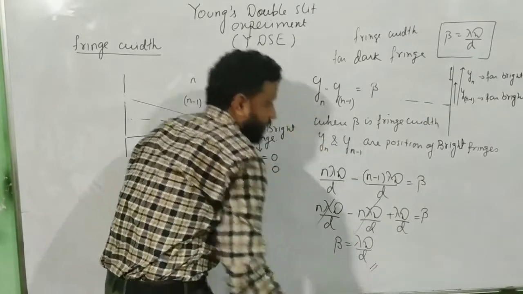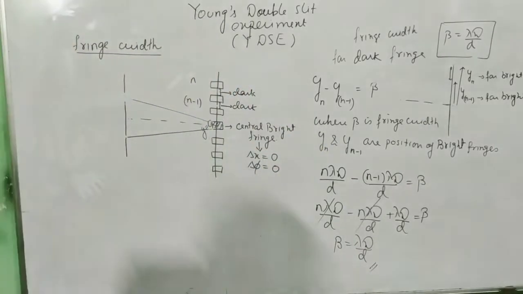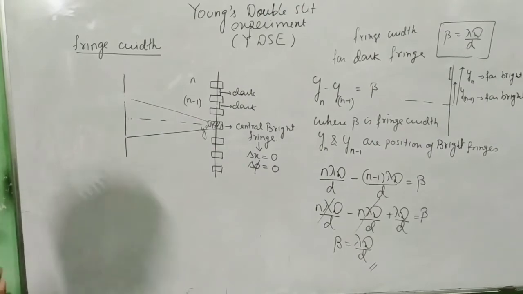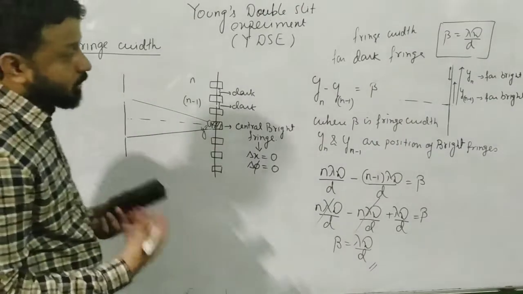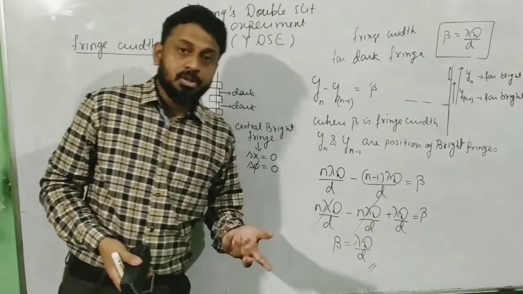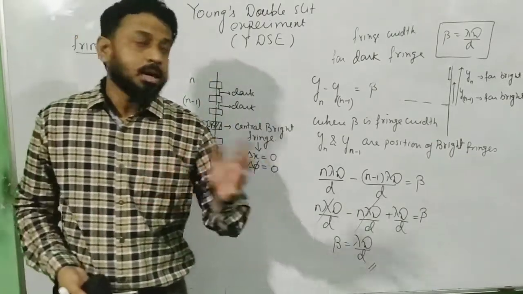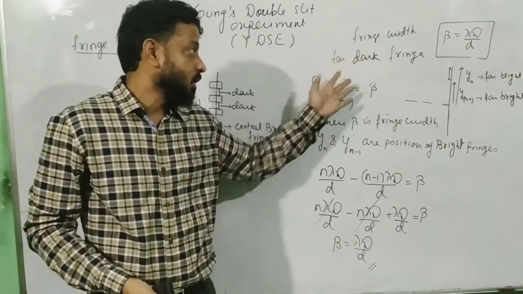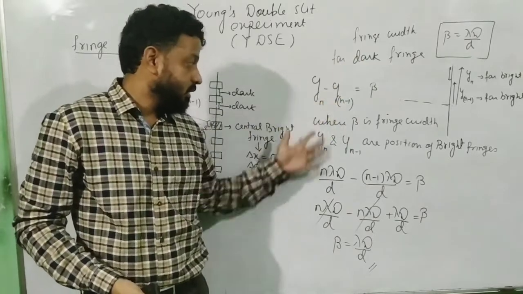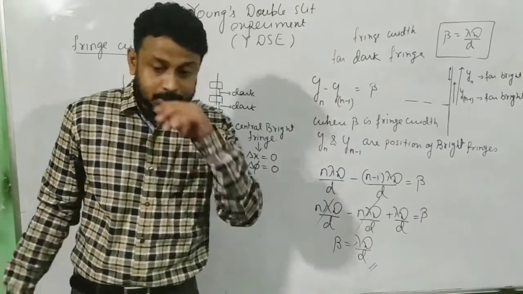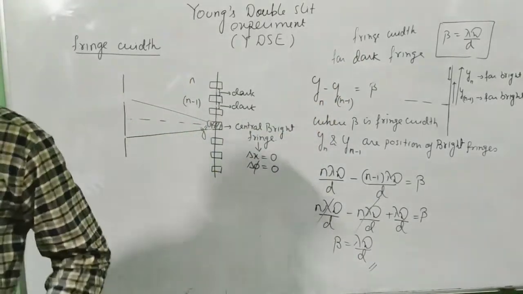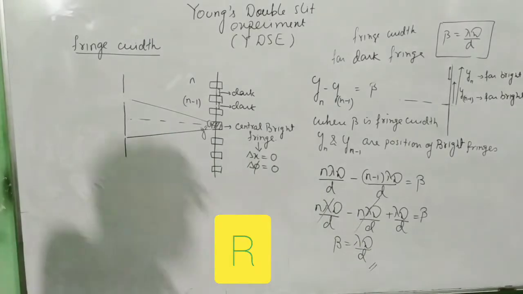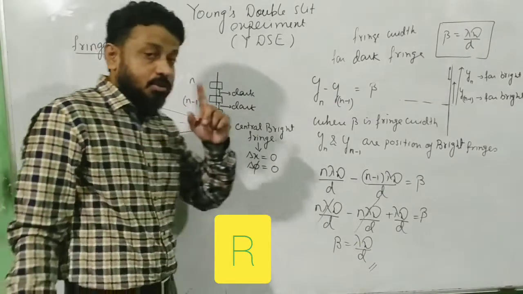So what is the conclusion? Conclusion remains the same, that the fringe width, whether it is dark or bright, is the same. So if they ask you to derive the formula for fringe width and they have not mentioned dark or bright, try to derive the fringe width for dark, because the steps are easier.